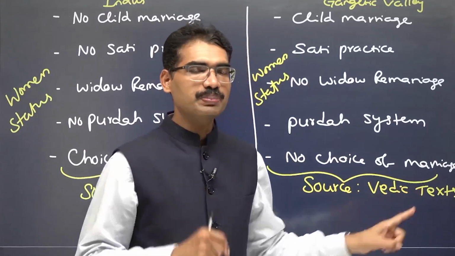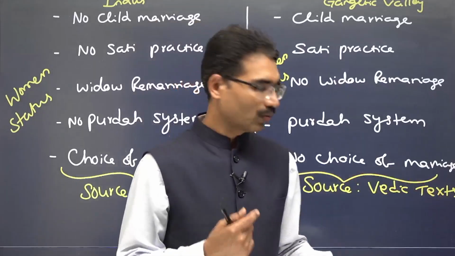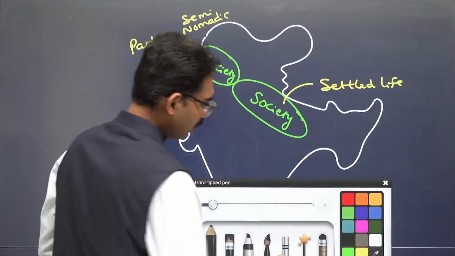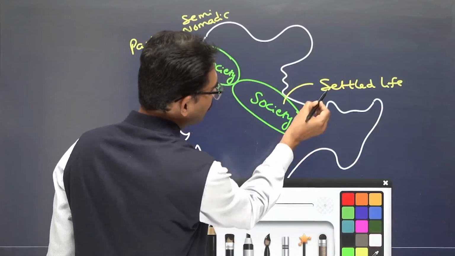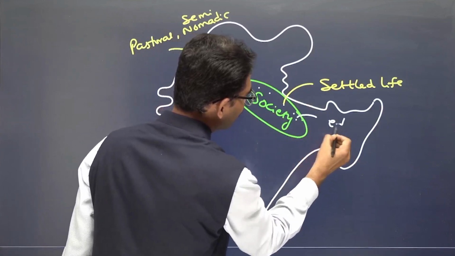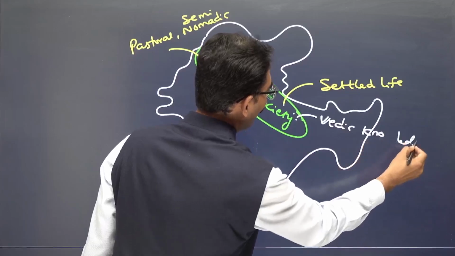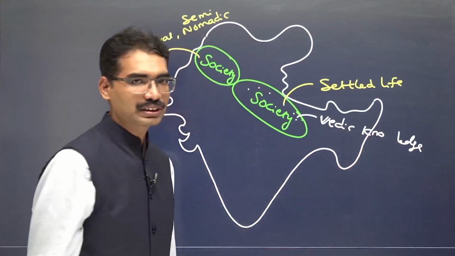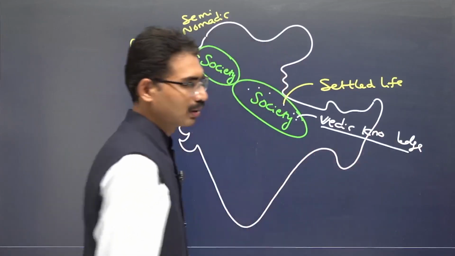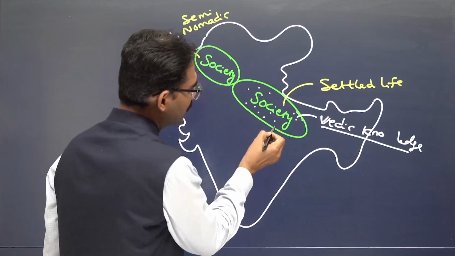Now, what about those people who are not part of this Vedic tradition? Whenever we talk about this society, it is whoever follows the Vedas or Vedic knowledge, who live as per the Vedic tradition. But what about those people who are not following this?